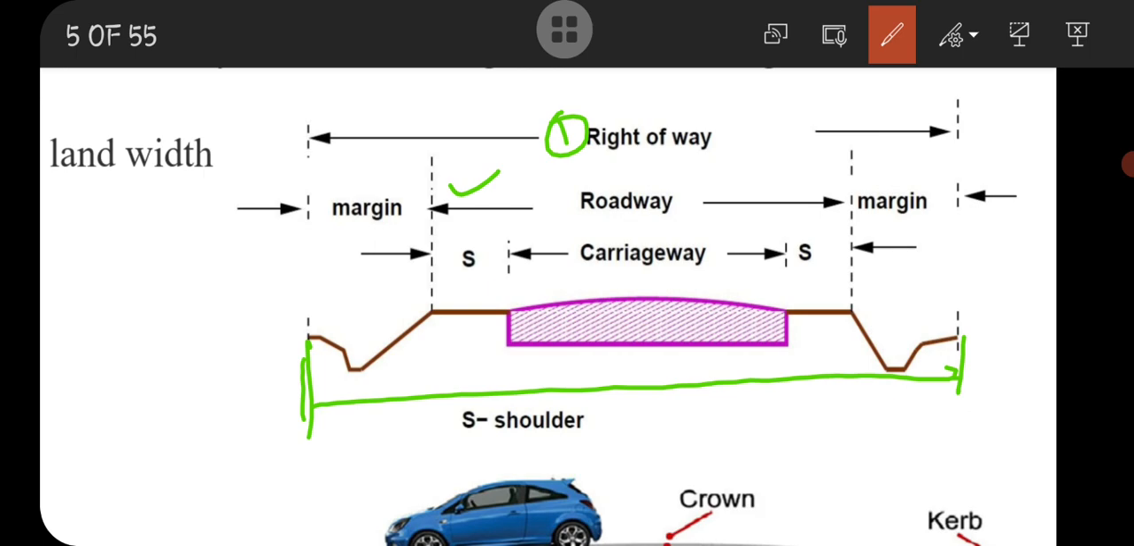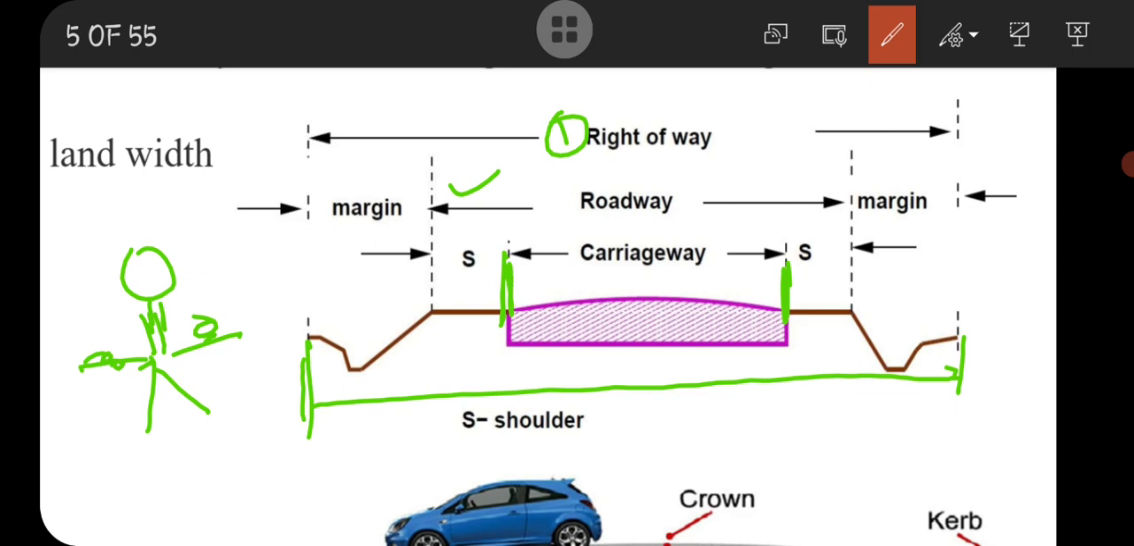Then roadway means the carriageway plus both side shoulders. So here, what is shoulder? Like our head and hand, these are our shoulders. This shoulder helps us to retain our head in the middle. That's also in roadway. This shoulder helps the edge of the carriageway not to destroy, not to decay, or not to crack.